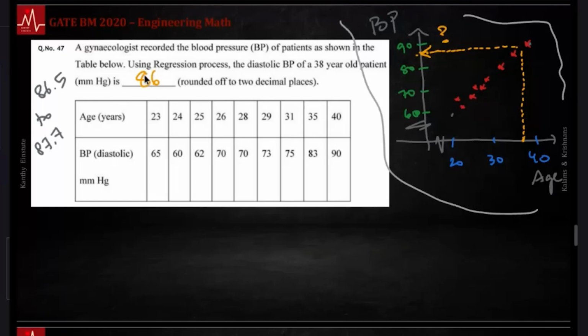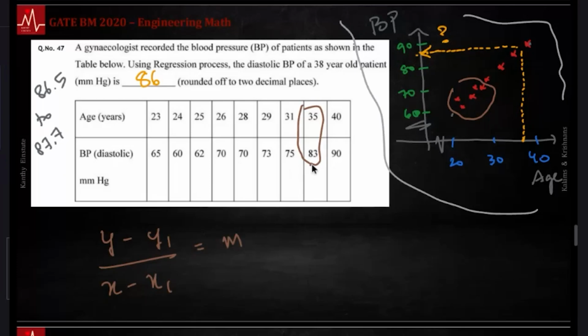Otherwise, the simplest thing that I would do here is, see, there are some problematic data points here. These are problematic, errors are too high. But these data points are reasonably good. So I'm going to pick two of them. Let me pick one data point. What I will be doing here is y minus y1 over x minus x1. This is the slope. This is a sensible data point, and the y that I want is an unknown.